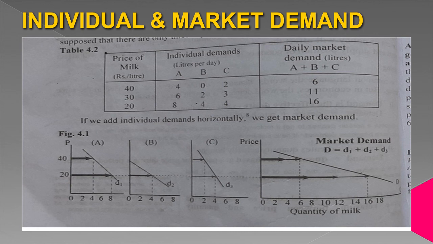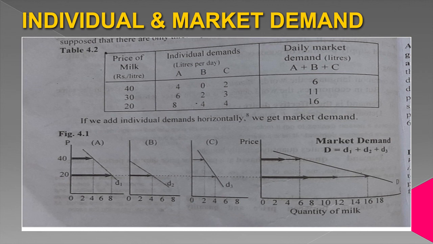Suppose at price 40, person A is demanding 4 liters of milk, B is demanding nothing, C is demanding 2 liters of milk. At price 40, market demand is 4 plus 0 plus 2 equals 6. When price decreases to 30, demand of person A increases to 6. Now person B also is demanding 2 liters of milk. Demand of person C also increases to 3.